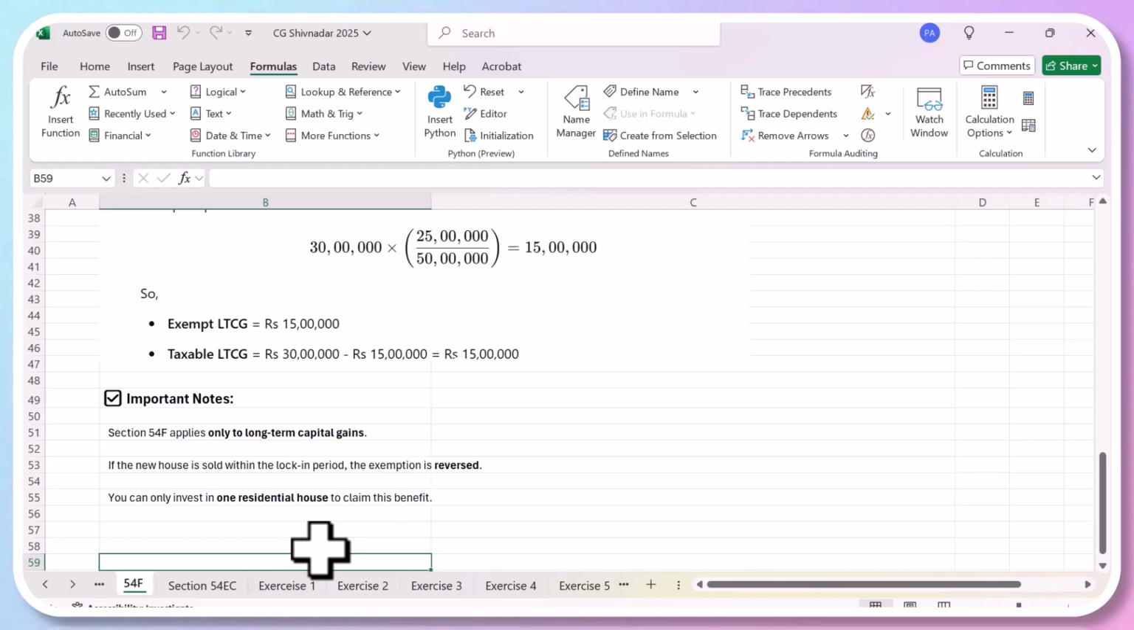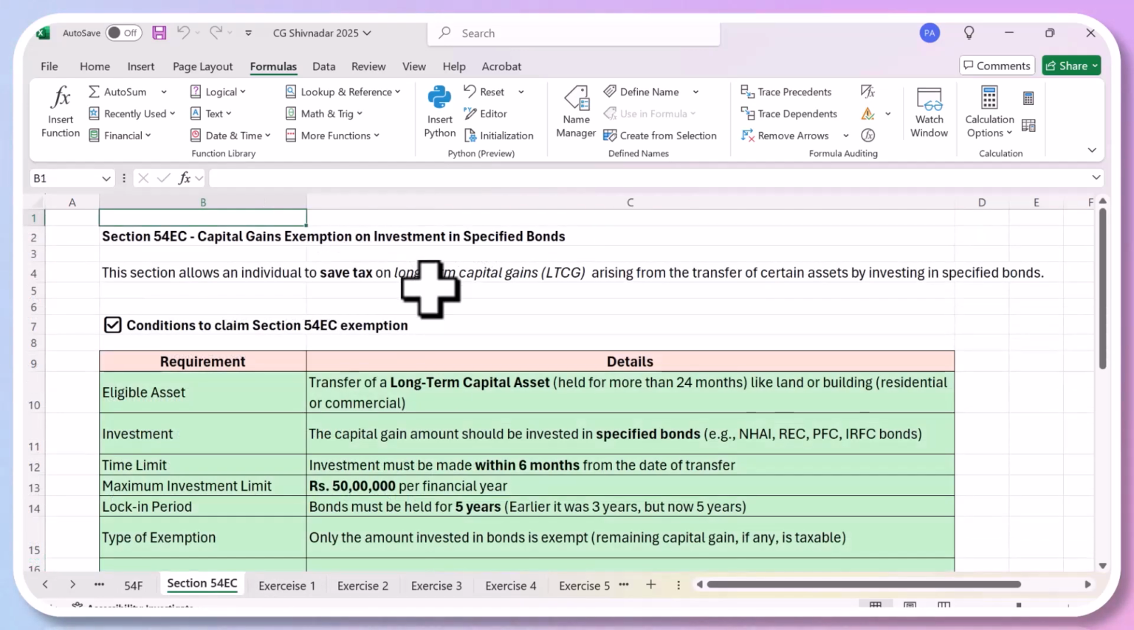Okay. So this covers most of it, but there is one more section which we should do. Ananya, just read this, section 54EC.